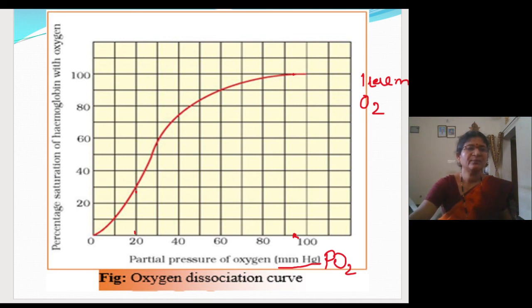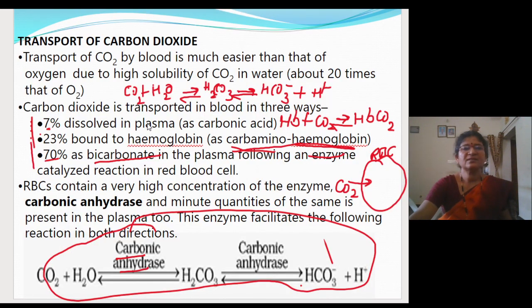And then you have to remember the transportation of carbon dioxide. See, carbon dioxide will get transported in three forms: 7% through the plasma, 23% through the hemoglobin in carbaminohemoglobin form, and 70% as bicarbonate ions. This slide you have to remember and write for 5 marks. This reaction also you have to write below that.